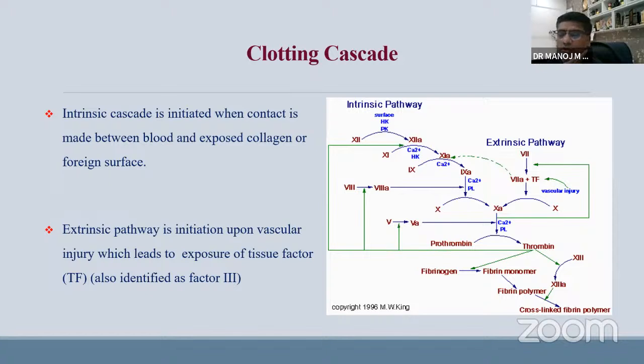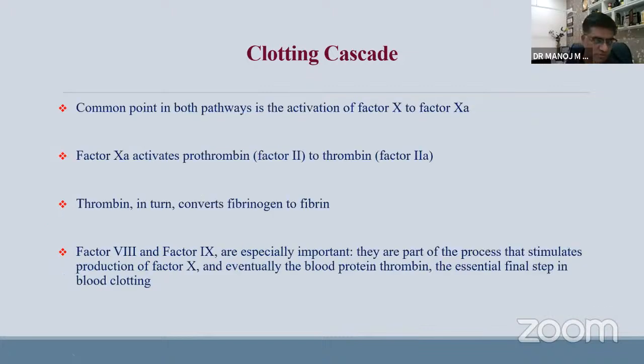The extrinsic pathway is from factor 7. Factor 7 and tissue factor lead to direct activation of factor 10, then factor 2, and then fibrinogen monomer. This is all for the MCQ. This is how the extrinsic and intrinsic pathways work.